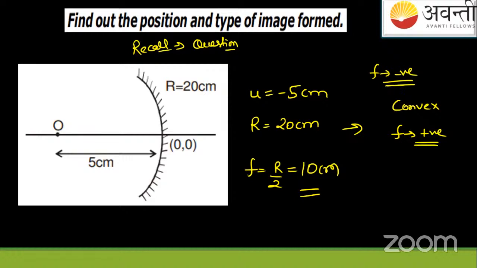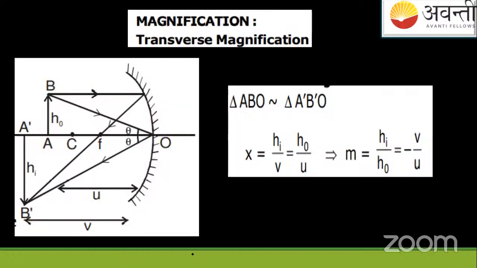After this, we have used the formula which connects the image distance, object distance, and focus. Through these three things, we got the answer, that is the image. We have seen whether it was real, virtual, and all these things.